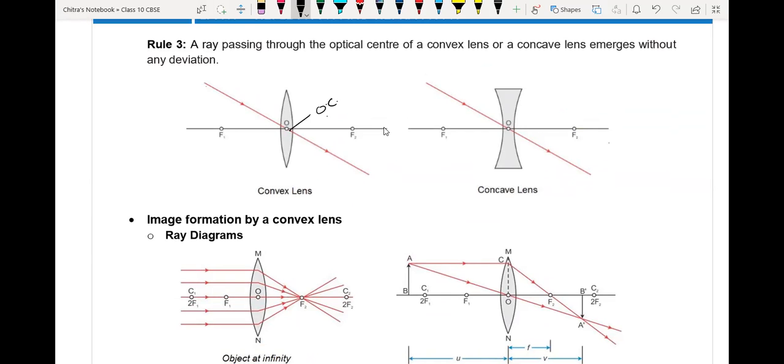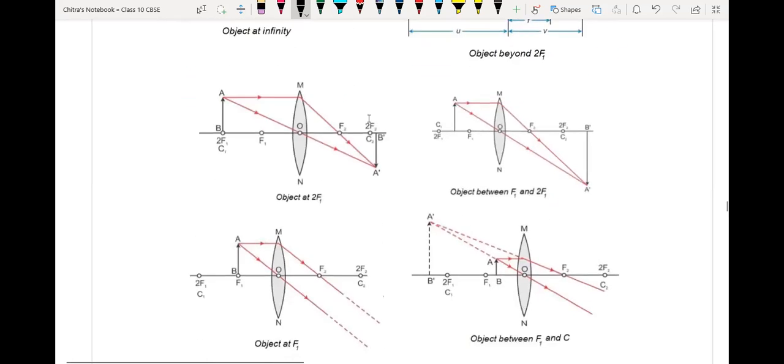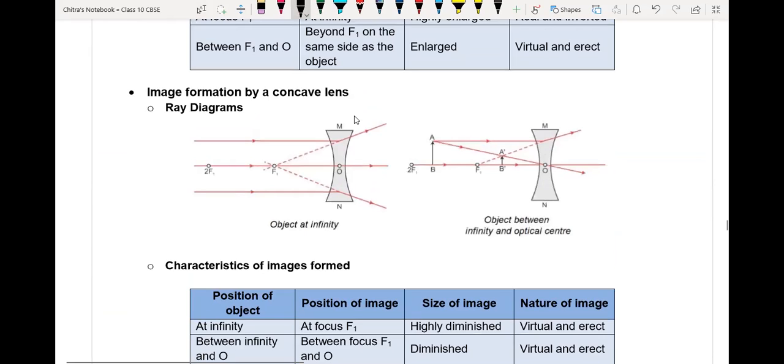Now we will discuss the ray diagrams. We have ray diagrams for the convex lens, and we will have only one diagram for the concave lens here. This is for the focus. It is common, but for all positions in front of the optical center.